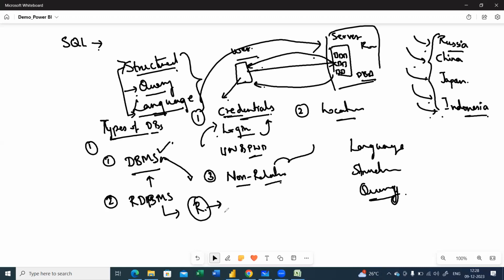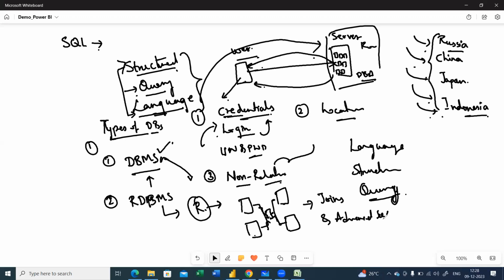Why we call it a relational database system is that you don't have a single table. You have a customers table, a countries table, a sales table, a products table, and so on. So you need to keep in mind that you should interact with the remaining tables and get the data. That is performed by joins and advanced SQL queries. Got it? Advanced SQL queries.